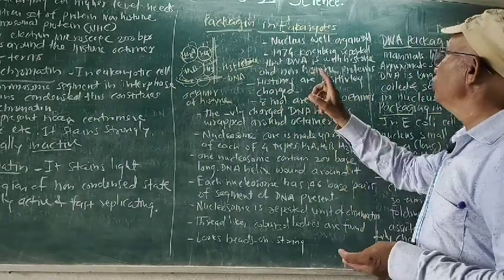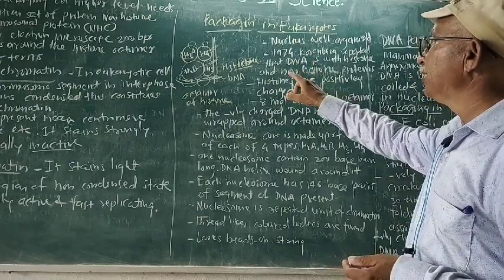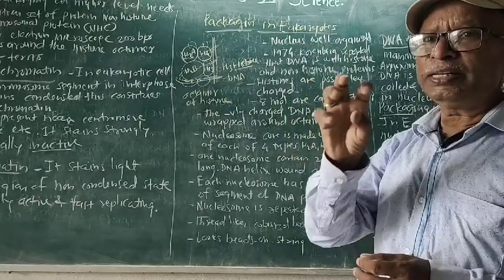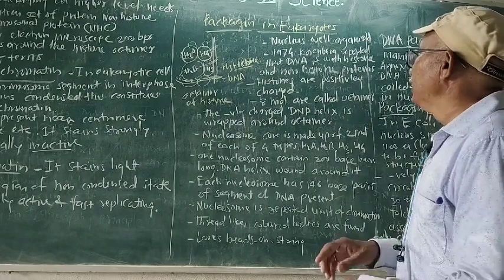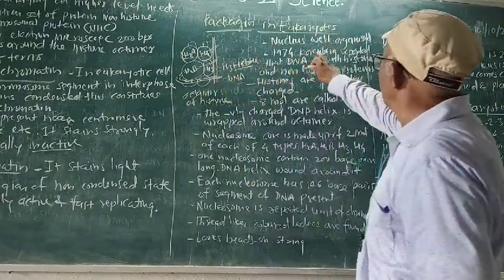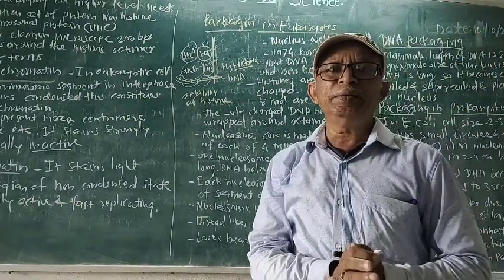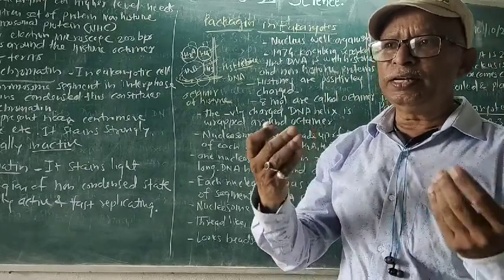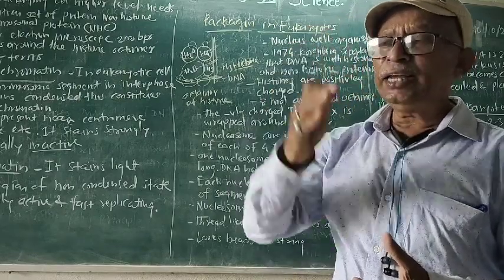Now these histones are H2A, H2B, H3 and H4, each having 2, all forming the histone octamer. Here you will get the H3 histone, and we will find that the nucleus is well organized. Well organized means it has a nuclear membrane and well-developed cell organelles. The nucleus is present in eukaryotes, in the higher organisms.